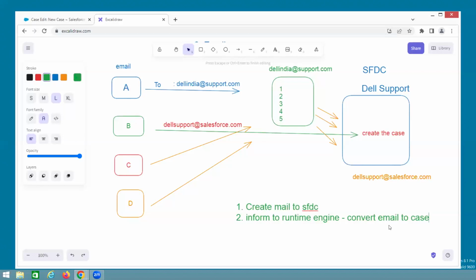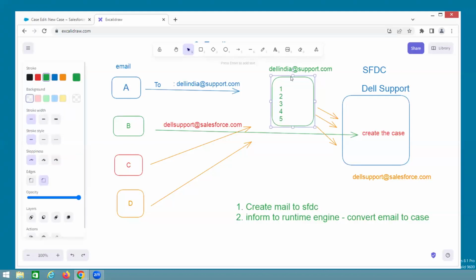Understand? If you are doing this, then what is the benefit? Otherwise, each and every entry coming to this email box, you would manually open it and create the Salesforce record. It is very, very difficult. It is more effort. Now in the second approach, whenever this guy sends the email, it goes directly to Salesforce. Salesforce runtime engine converts that email to case. Then this process is automated. Between that, there is no manual effort.